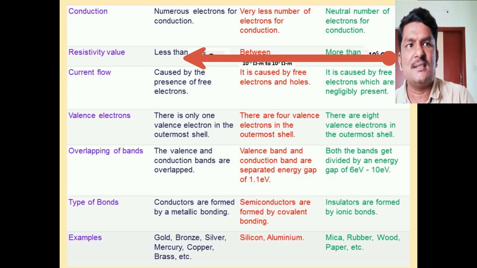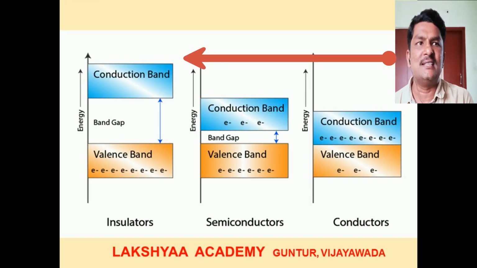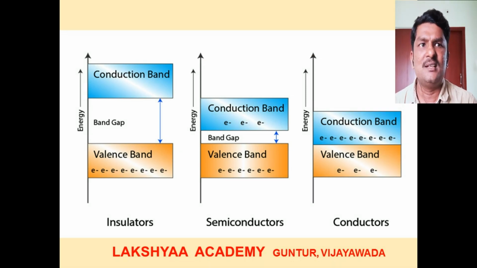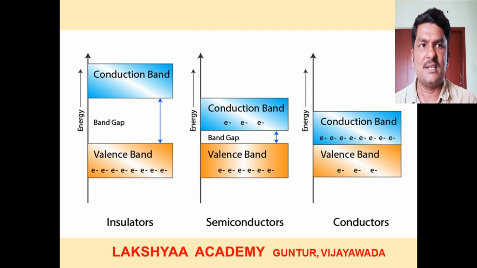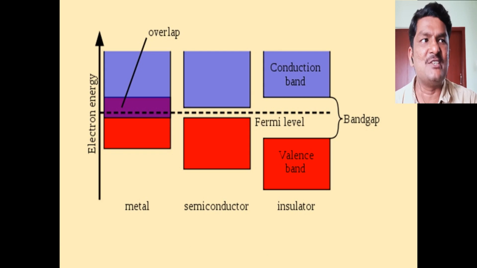Students, the diagram shows the conduction band, valence band and the energy gap between them. Please observe carefully: insulators have a large energy gap, semiconductors have a small energy gap, and conductors have no gap. In this diagram I also mentioned the Fermi level.